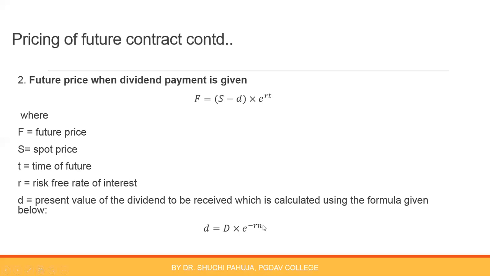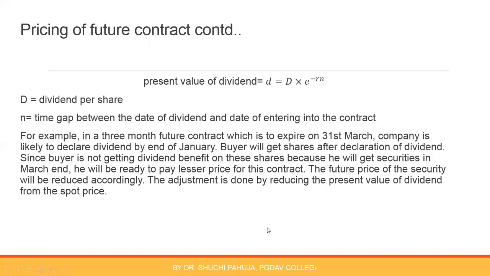Instead of t, I am using n. N is the time period when dividend payment is expected. So I gave you example where after 1 month dividend payment is expected. So this T will be 3 months time period of future, and n will be 1 month. From the date of contract till the date of expected payment, 1 month period is there. So for calculation of present value of dividend, we will be using 1 month, right?